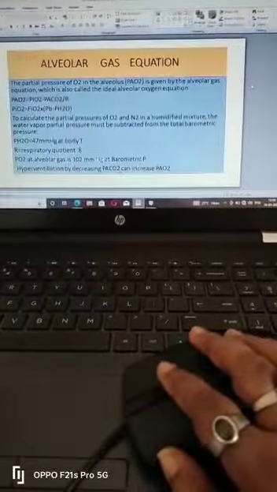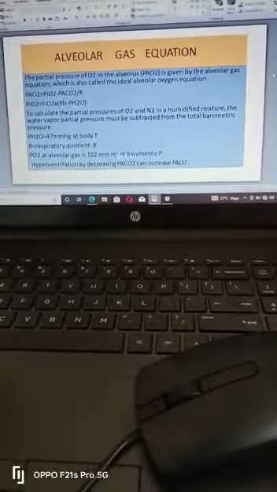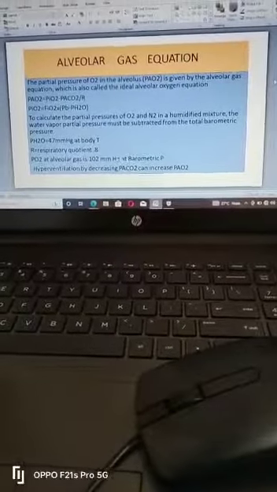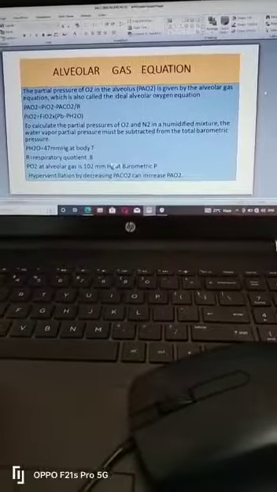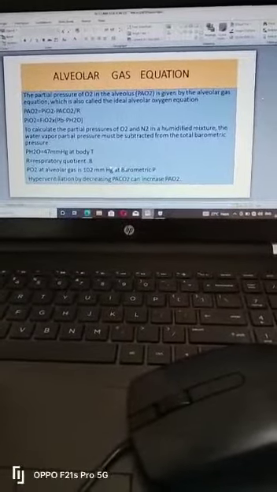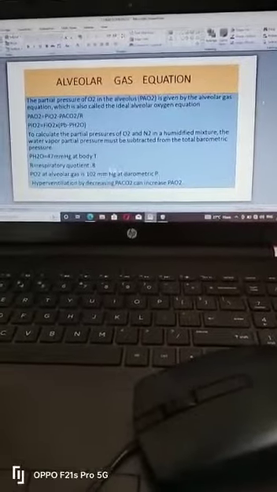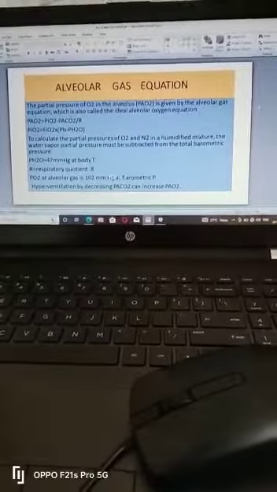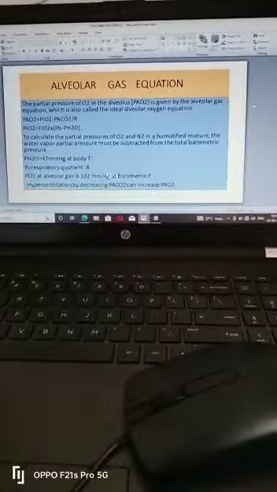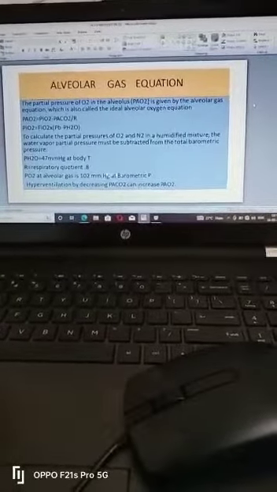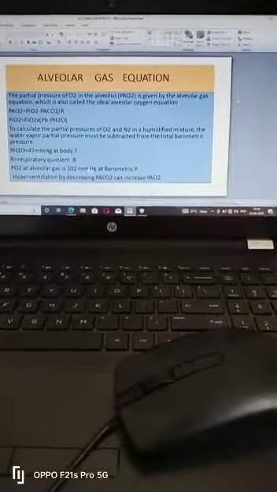Now, how do we compensate for it? By the alveolar gas equation. In the alveolar gas equation, you can see the partial pressure of inspired oxygen is equal to the fraction of oxygen in the inspired air times the atmospheric pressure minus the water vapor pressure. So PAO2 is equal to PiO2 minus PaCO2 divided by R, where PaCO2 is the alveolar carbon dioxide. So by hyperventilating, what